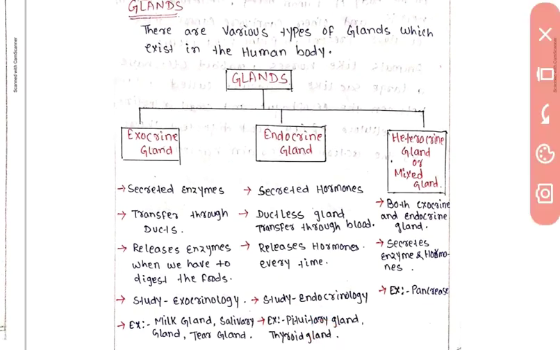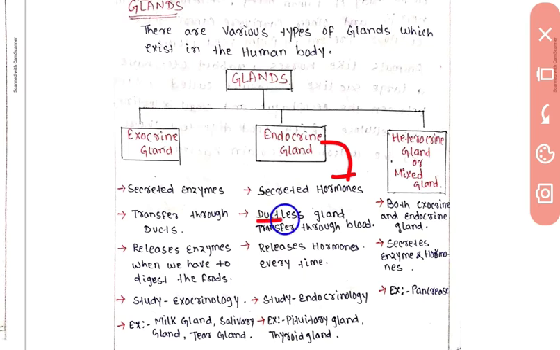Now, what are the exocrine glands? Like milk gland, salivary gland, and tear gland. These glands are called exocrine glands. Next is the endocrine gland, which is the most important topic. So endocrine gland secretes the hormone, as I said before.